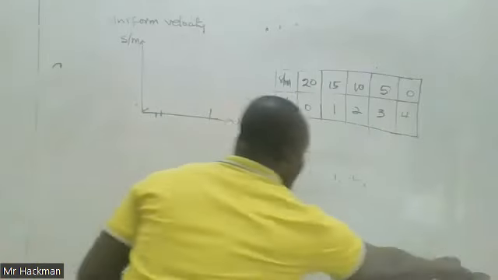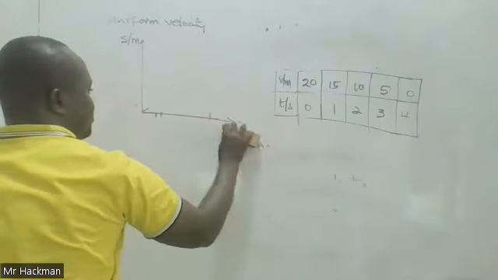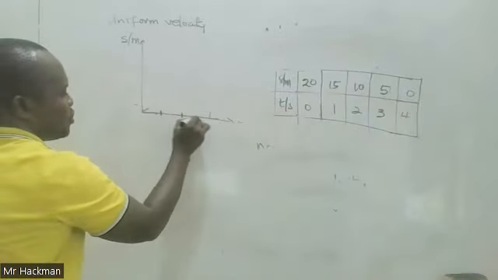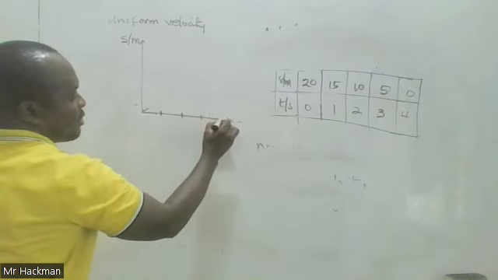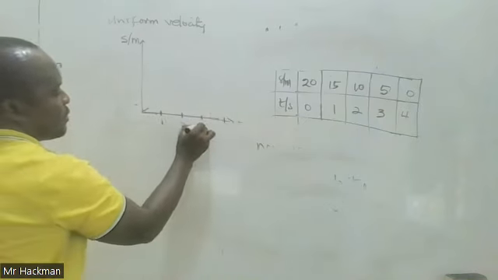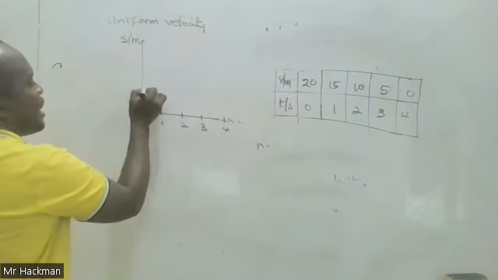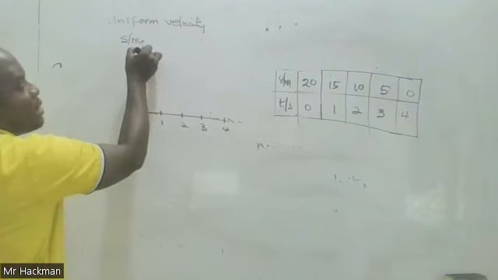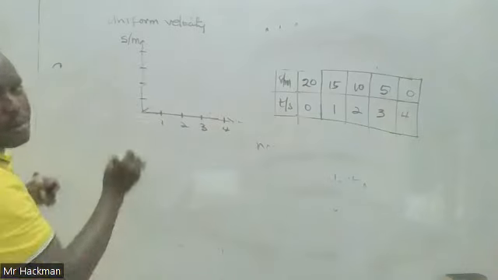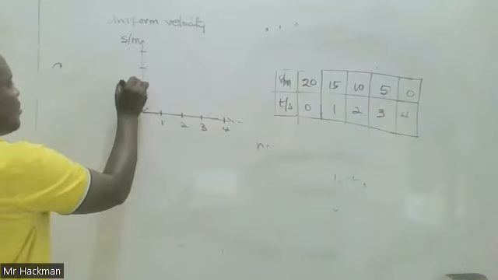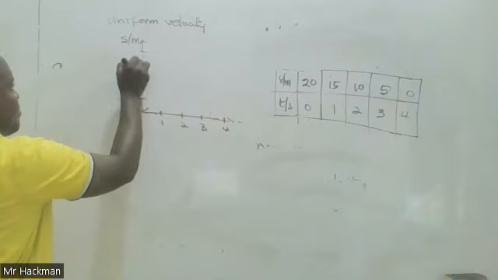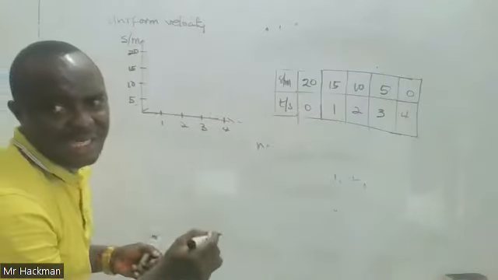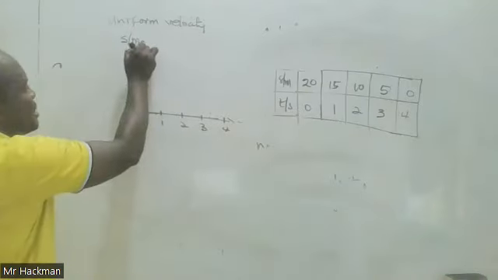And when you plot such a graph, with time 0, 1, 2, 3, and 4, and displacement 5, 10, 15, and 20: at a time t equal to 0, the displacement is 20.